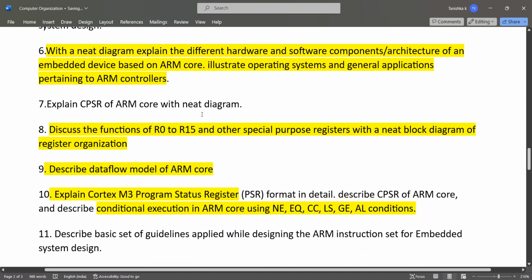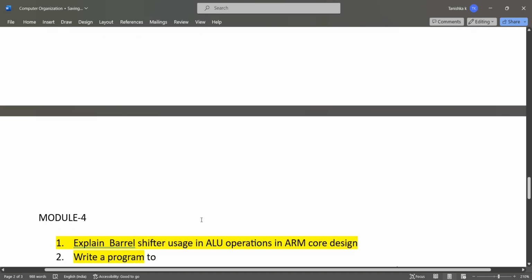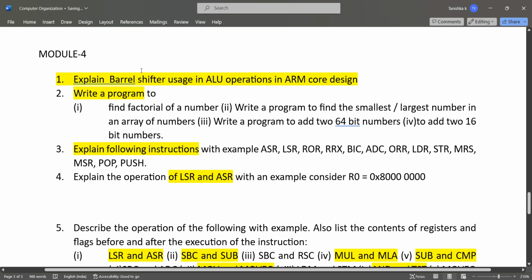Then CPSR of ARM core with neat diagram, the functions of R0 to R15 with neat diagrams. Also data flow model of ARM core. Then the Cortex M3 program status register question, and also conditional execution in ARM core using NE, EQ, CC. So all these conditions.